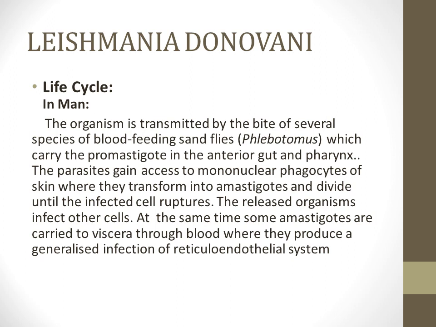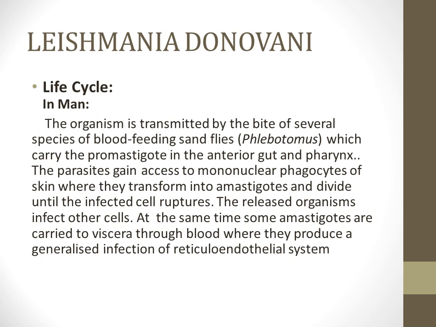Now coming to the life cycle of the Leishmania donovani. In man, the organism is transmitted by the bite of the infected sandfly, that is the blood-feeding organism, the phlebotomus. And the sandfly carries basically the leptomonad, the flagellar or the promastigote form in its anterior gut or the pharynx. So whenever the sandfly bites the man, the parasites gain access to the mononuclear phagocytes of the skin, where they are transformed from the promastigote form into the amastigote form and divide until the infected cell ruptures.